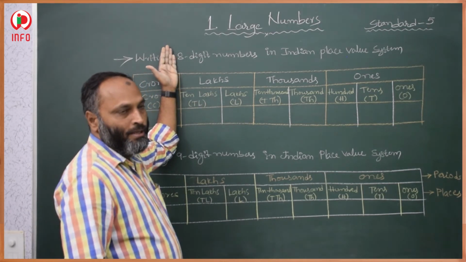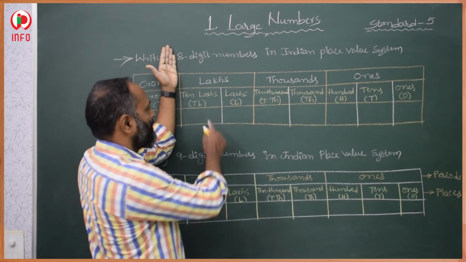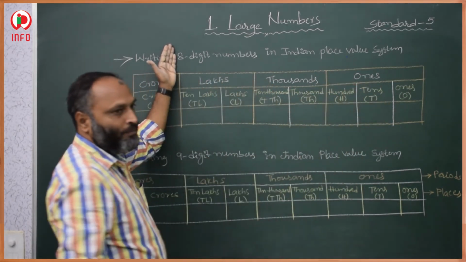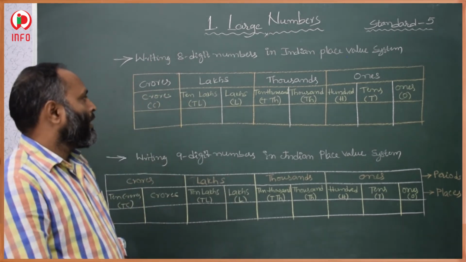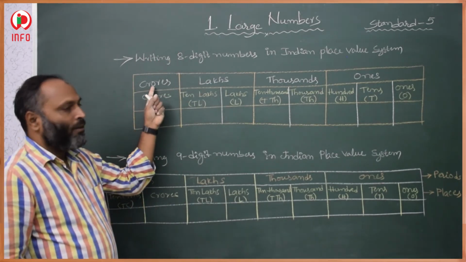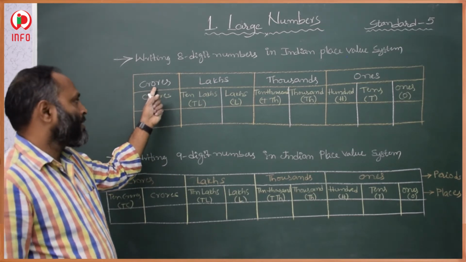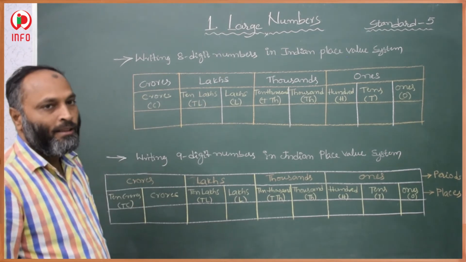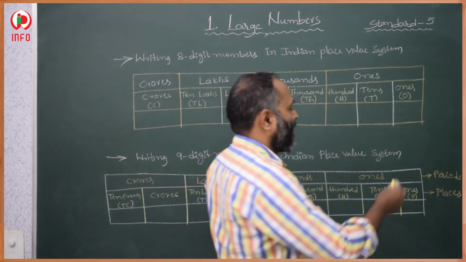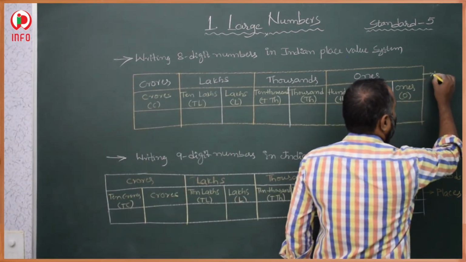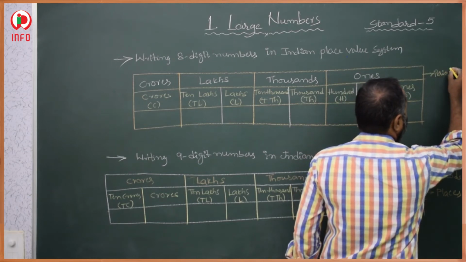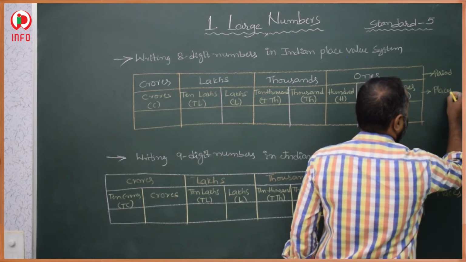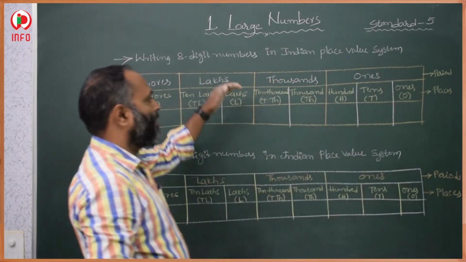So just now we discussed from lakhs. 1, 2, 3, 4, 5, 6, 7 places we know how to represent. Then one more place is there, that is crores. Crores place, so this is our 8th place. These are our places, and these are our period values.